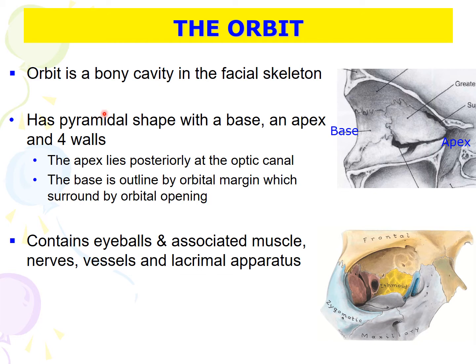Orbit is a cavity located in the facial skeleton of the skull. It has pyramidal shape with a base, apex, and four walls. The apex is located posteriorly at the optic canal. The base is located anteriorly and is formed by the orbital margin, which surrounds the orbital opening. Inside the orbit, you have the eyeballs, muscle, nerve, arteries and vein, and lacrimal apparatus.